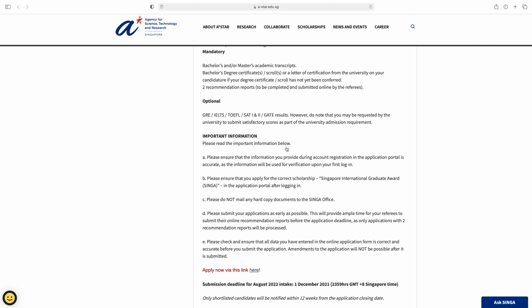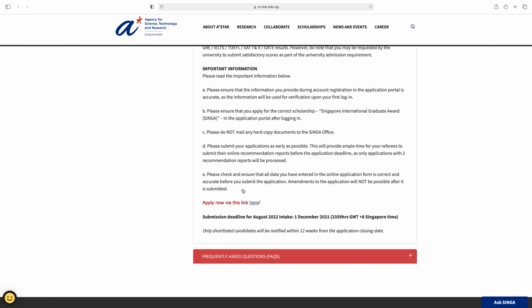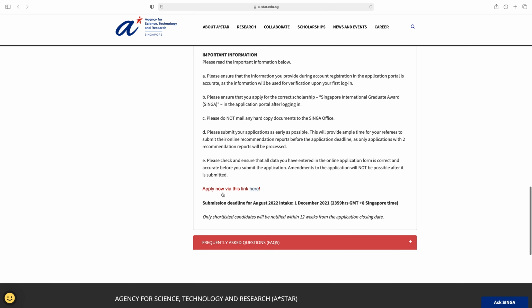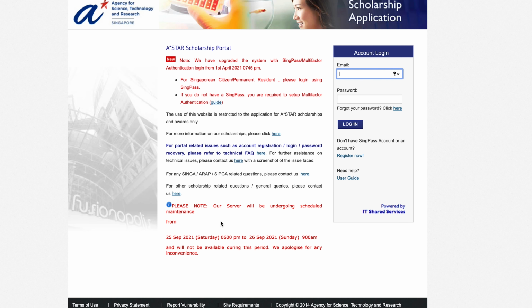The next is important information. Please read the important information below. Please ensure that the information you provide during account registration in the application portal is accurate. So you can read all this important information. So for applying, just click here. If you have an account, then just enter your email, password and login. And if you want to register, then click here, register now.